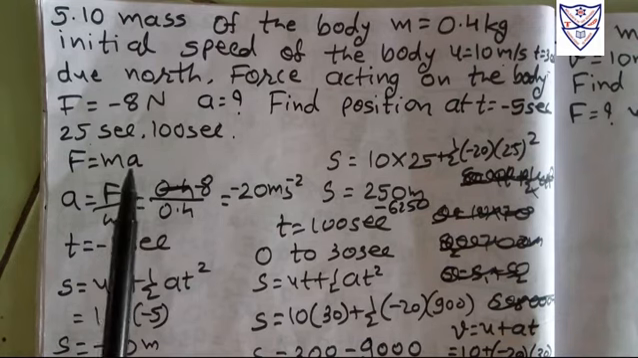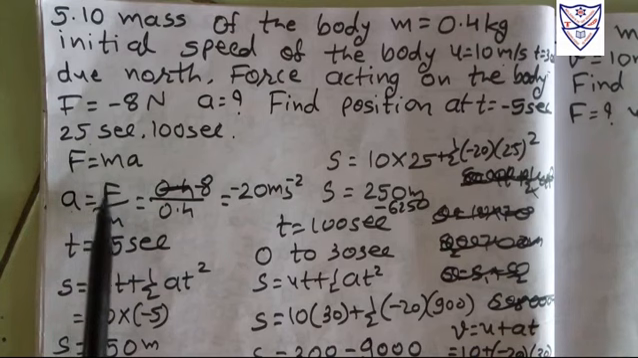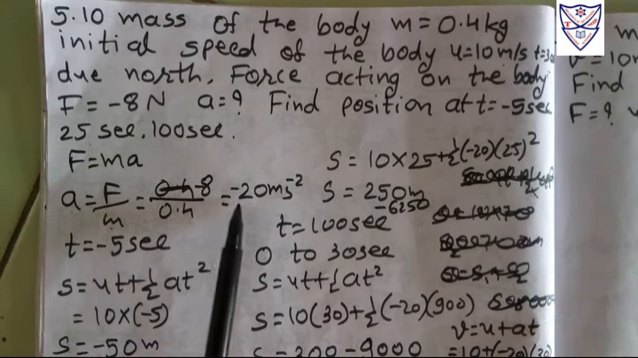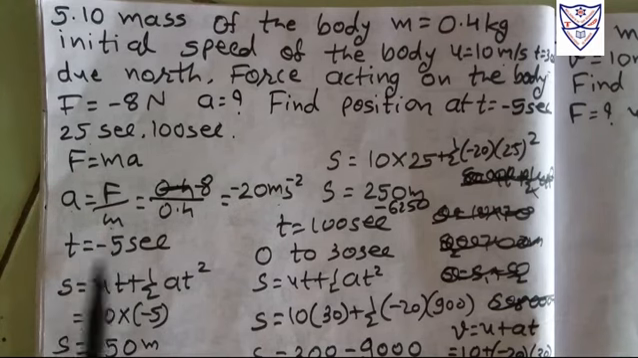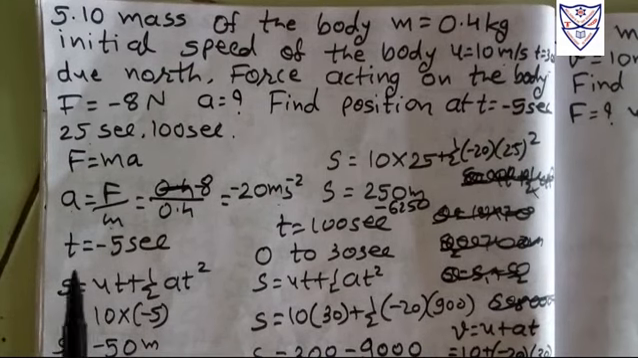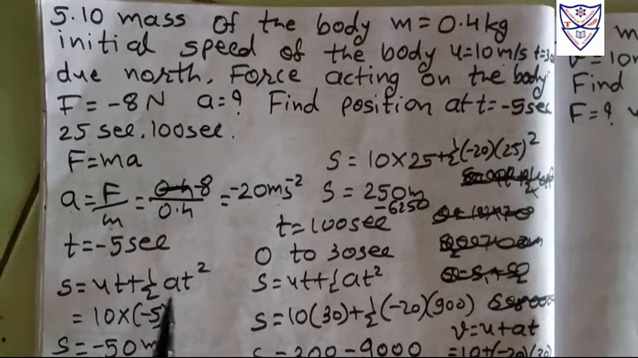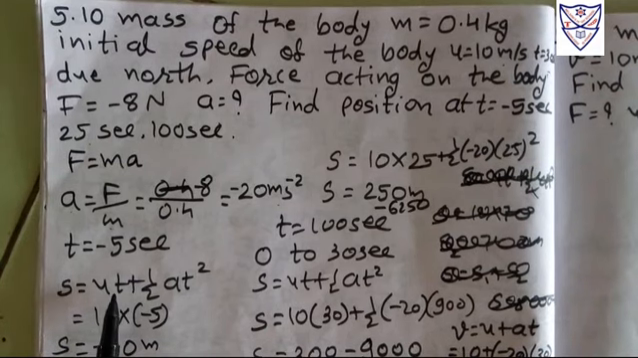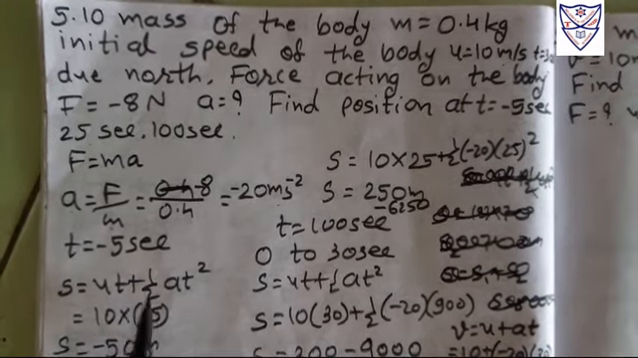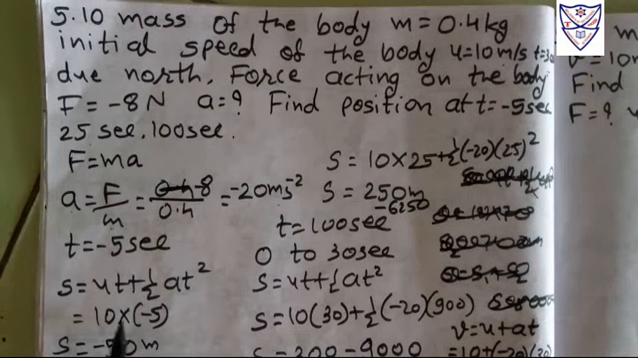Starting with finding acceleration, a is equal to F by m, right? So we get minus 20 meter per second squared acceleration, okay? For the first timing, to find the position, we need to write the second equation of motion, s is equal to ut plus half at square. Then we have ut plus half at square, 10 into minus 5, right?